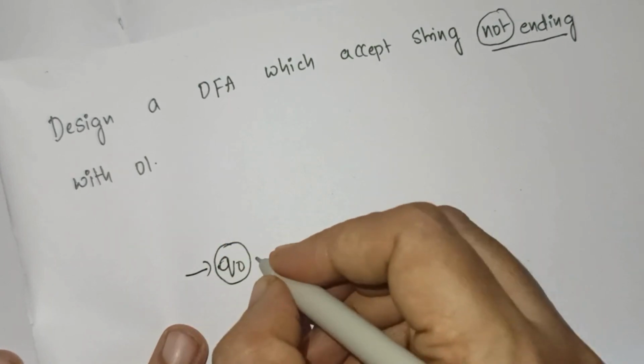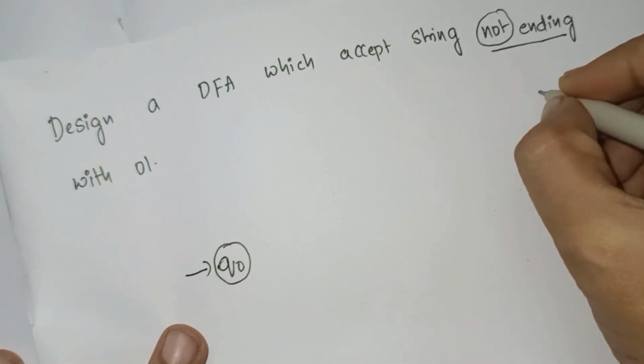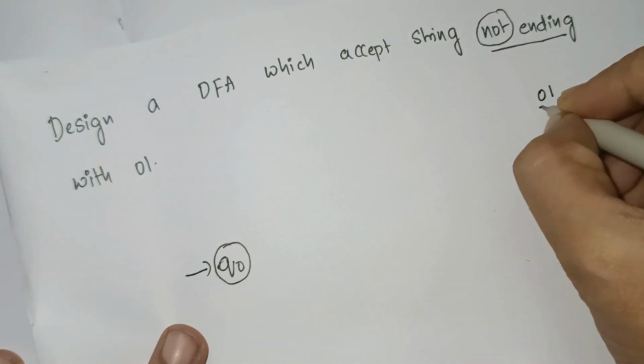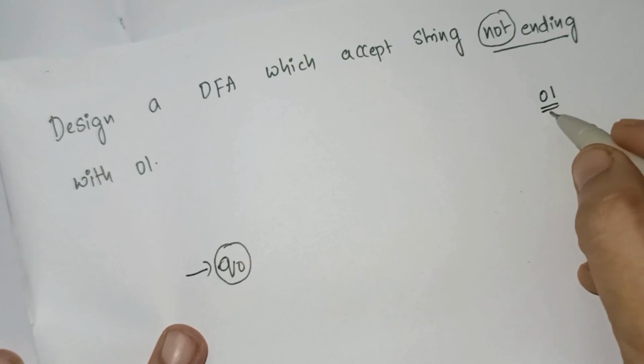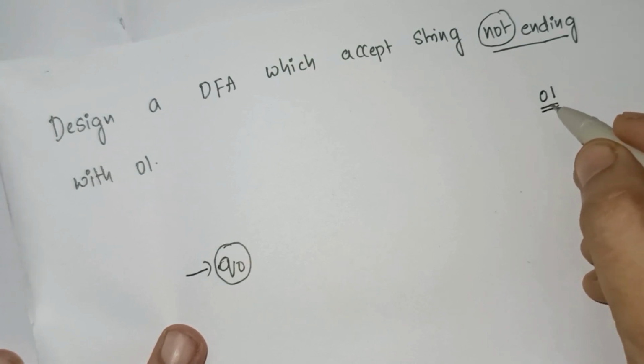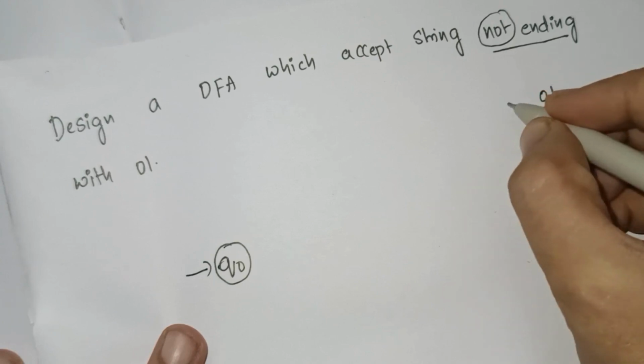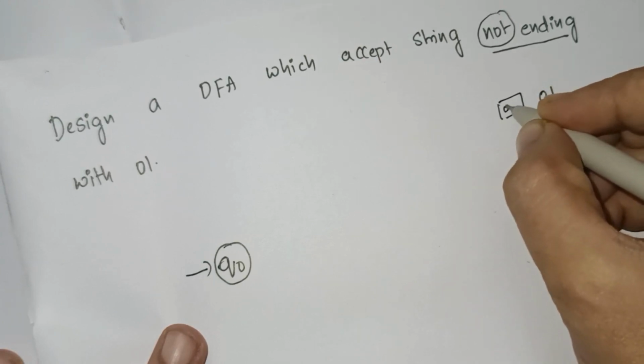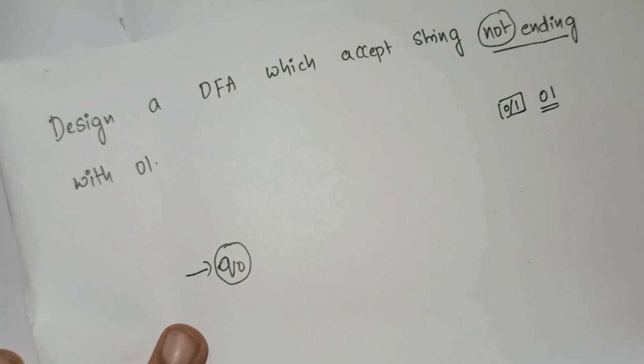q0, ending with 01. Ending with 01 means the substring should be 01. The basic string will be 01. Before this 01 we can have any number of zeros or ones. I have already told this in the previous sessions.